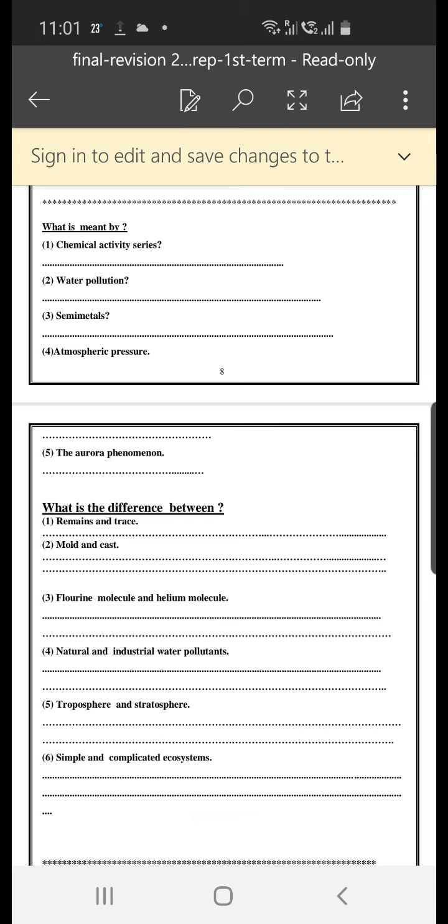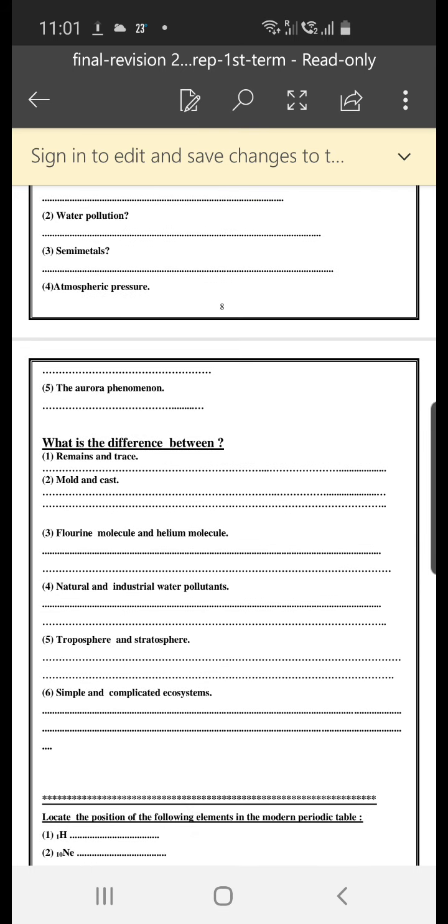What is meant by chemical activity series? The answer is it is a series in which metallic elements are arranged in descending order according to their chemical activity. Water pollution? The answer is it is any change in the water properties or the presence of any substance that changes the water properties and causes harm for living organisms.